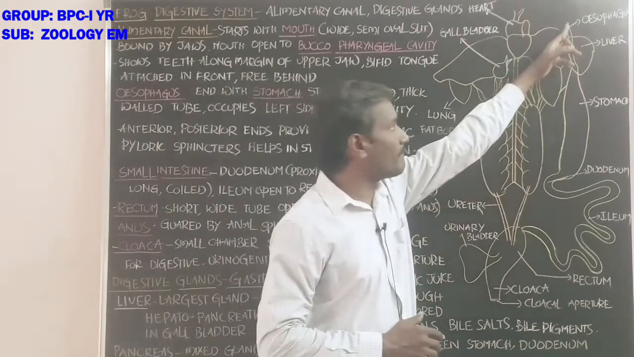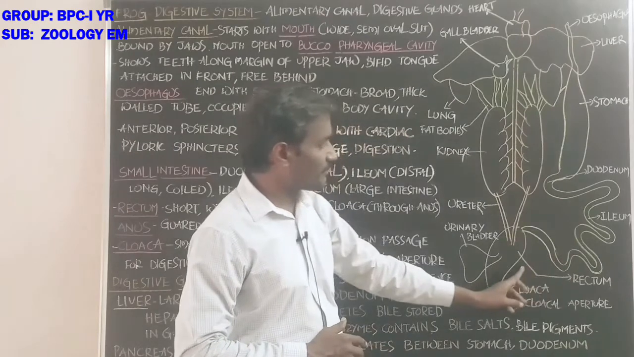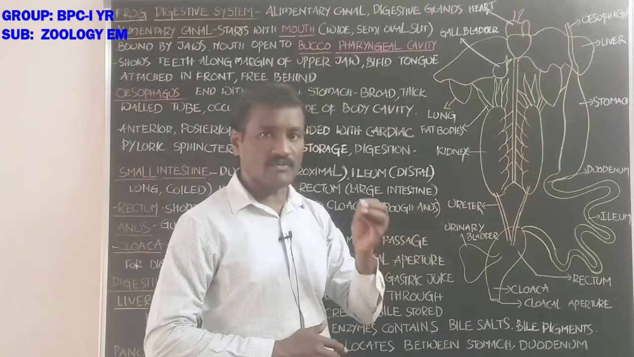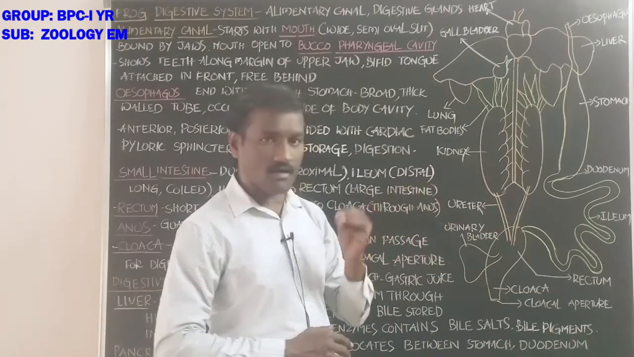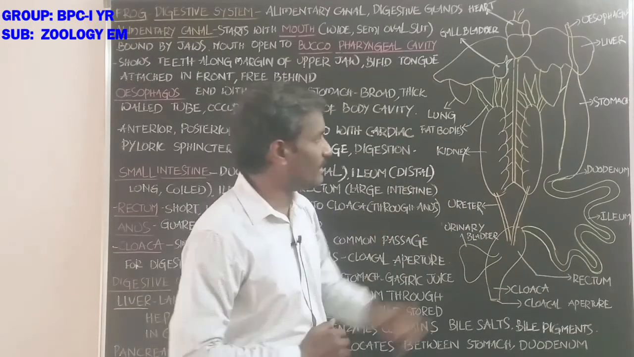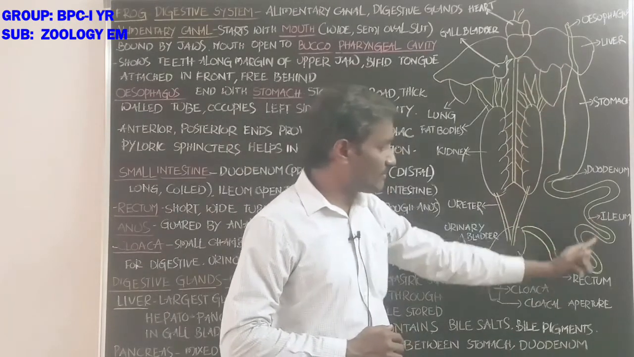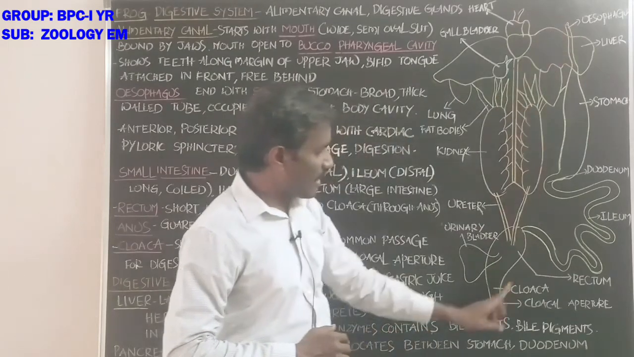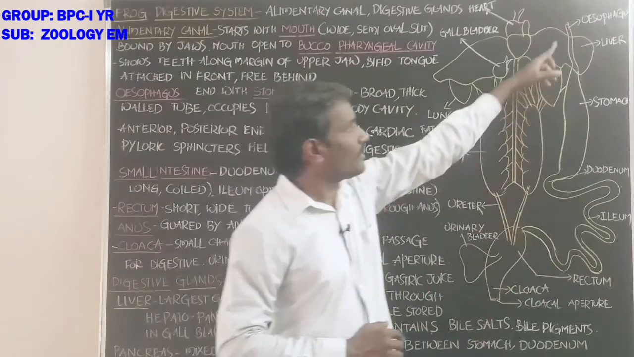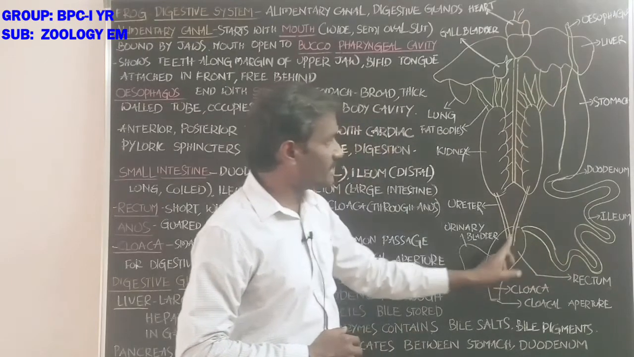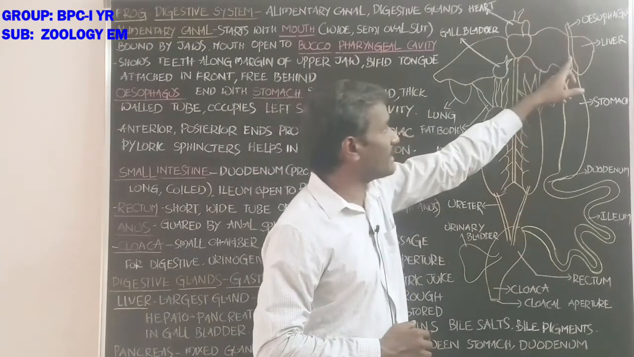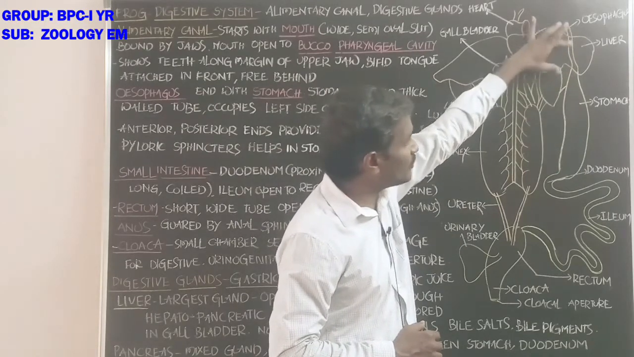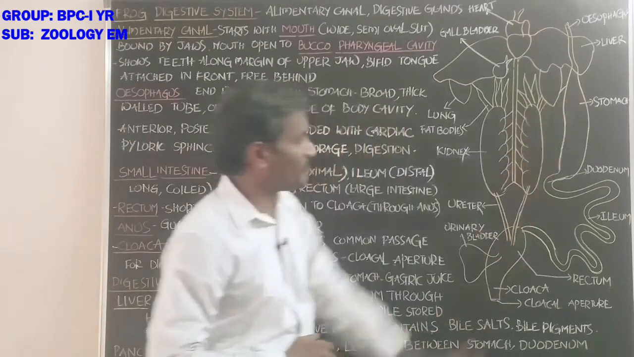Student, this is the digestive part in the diagram. It is a diagram that shows the different visceral organs in the body cavity, along with the digestive system, from the esophagus to the last part, the cloaca. The esophagus opens into the stomach.